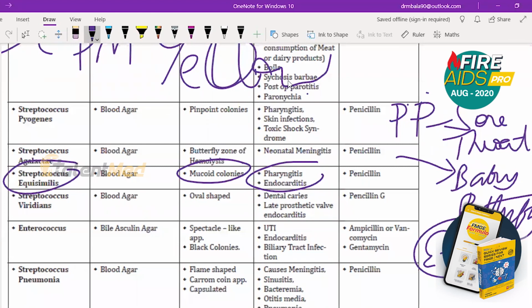Okay, then Streptococcus viridans. Viridans is oval shaped. It causes dental caries and late prosthetic valve endocarditis. Streptococcus viridans causes late prosthetic valve endocarditis. This is a very important point. Oval shaped, dental caries, late prosthetic valve endocarditis.